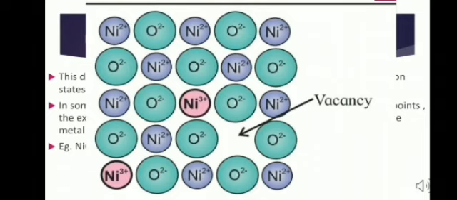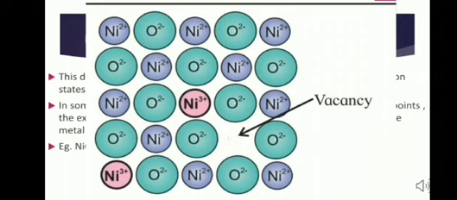Under normal condition, in nickel oxide, nickel has +2 charge and oxygen has -2 charge. So the ratio here is equal. If somehow nickel +3 ion is added to this crystal, then charges will not be satisfied because there will be the difference of +1 charge. So here 3 nickel 2+ ions are removed, so 3 vacant sites are formed.